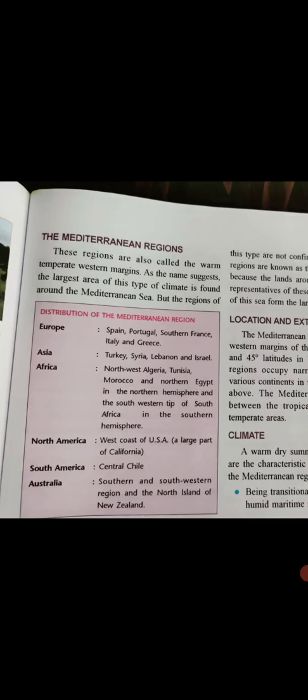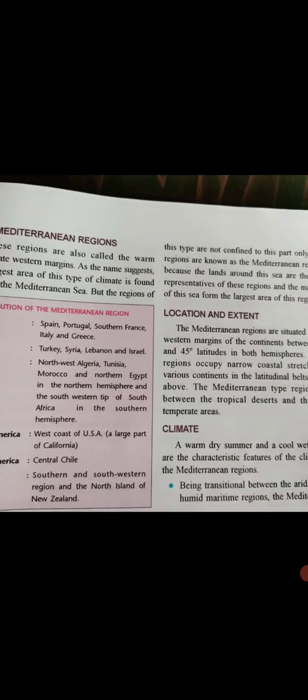See, the distribution of the Mediterranean region is given here: in Europe, Spain, Portugal, southern France, Italy, Greece. In Asia, we'll see this kind of climate in Turkey, Syria, Lebanon, Israel, etc. In North America, we'll see it on the west coast of the USA. In South America, it will be seen in central Chile. In Australia, the southern and western margins. So basically, this type is not confined to this part only.